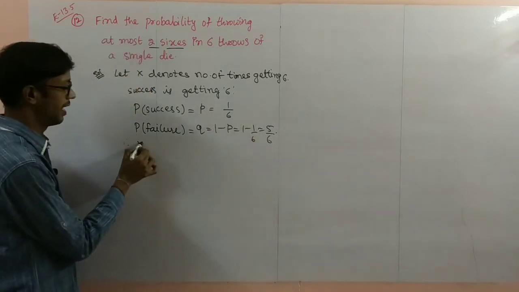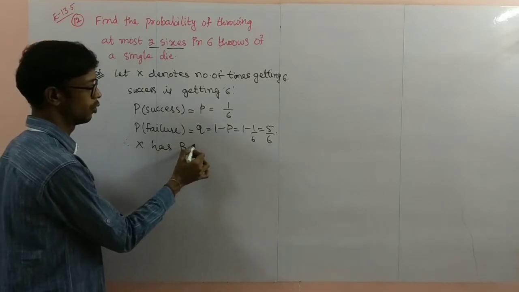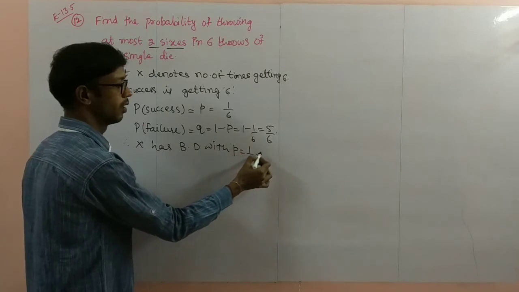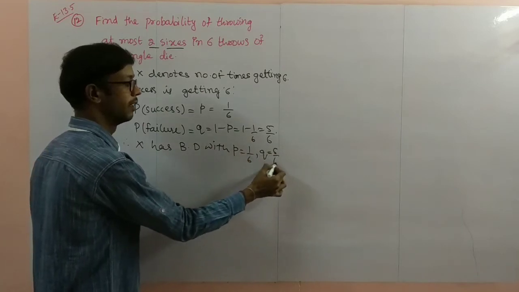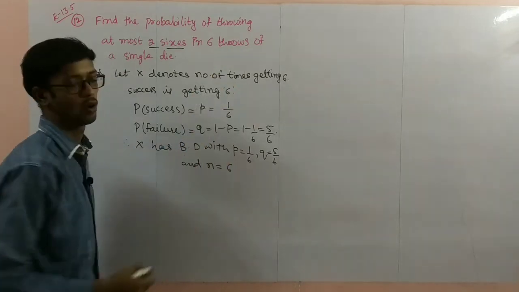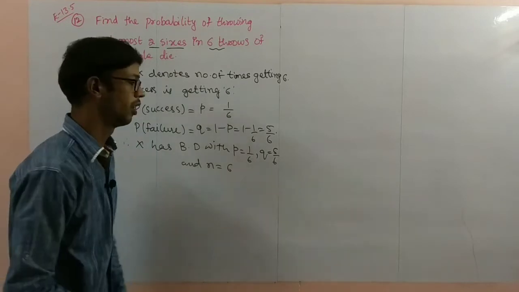Therefore, X has a binomial distribution with P equal to 1 by 6, Q equal to 5 by 6, and N is the number of times, 6 throws here. So N equal to 6.